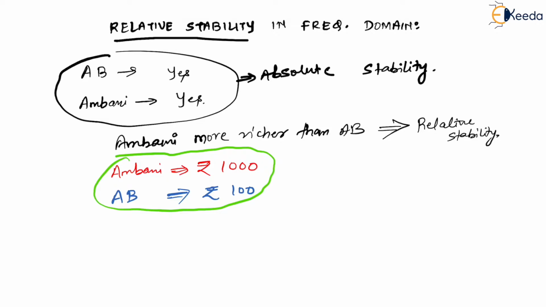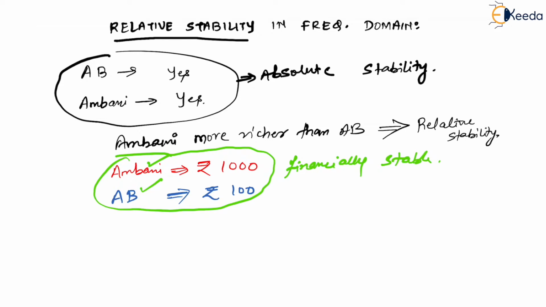So by comparing these two, Ambani is rich, Amitabh Bachchan is also rich. But Ambani is relatively more financially stable than Amitabh Bachchan. Why?